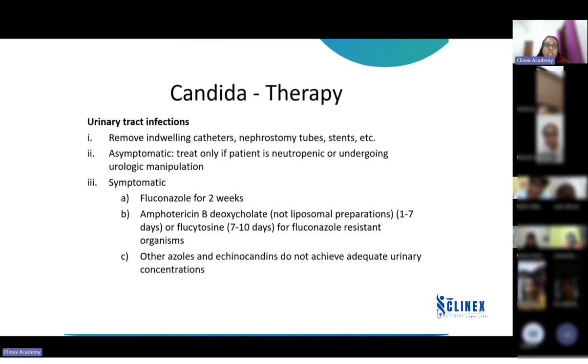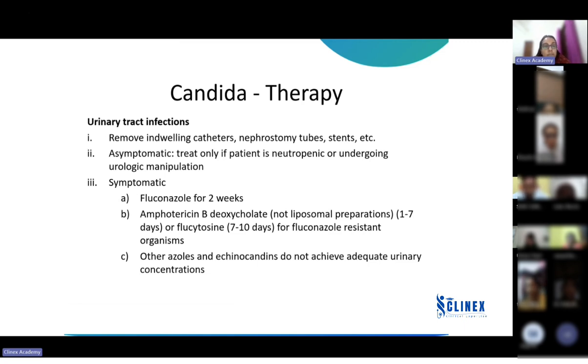So asymptomatic bacteriuria or fungal growth needs to be treated only if the patient is undergoing a urological procedure or the patient is neutropenic. Then when it comes to asymptomatic bacteriuria, if there is a bacterial culture growth in urine and the patient is asymptomatic, if the patient is pregnant, then also you have to treat. Otherwise, do not treat asymptomatic bacteriuria.